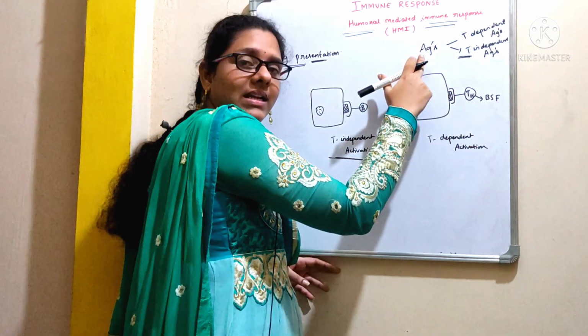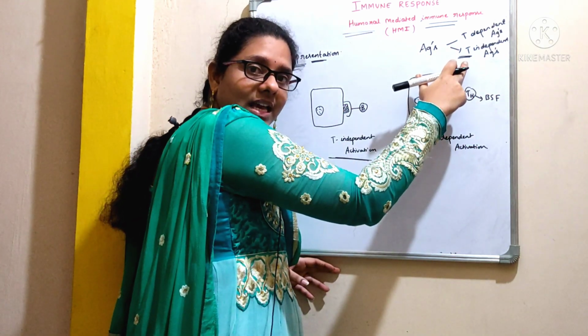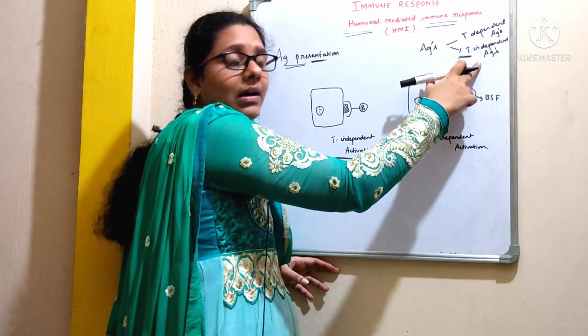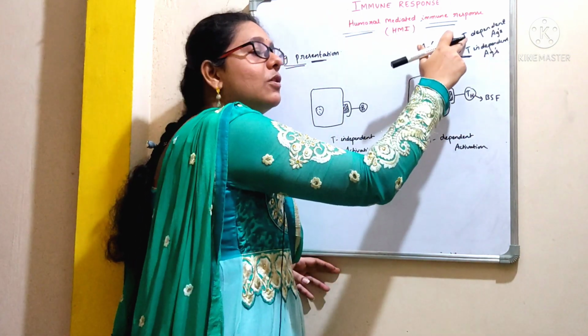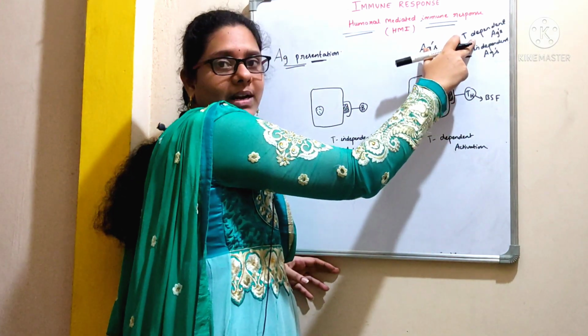If these antigens are presented directly to a B cell without the involvement of a T cell, such antigens are called T independent antigens. But if an antigen is presented to a B cell with the involvement of a T cell, then those antigens are called thymus dependent antigens.